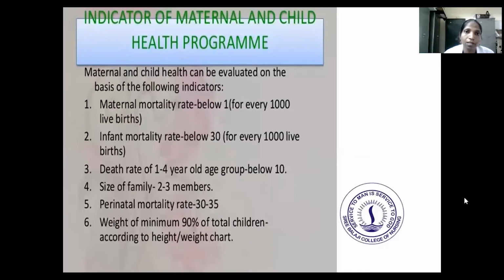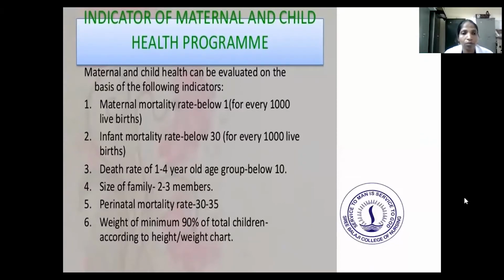Next is indicators of the maternal and child health program. So what are the indicators? The main thing is maternal mortality rate. The maternal mortality rate is below 1 for every 1,000 live births. And infant mortality rate is below 30 for every 1,000 live births.